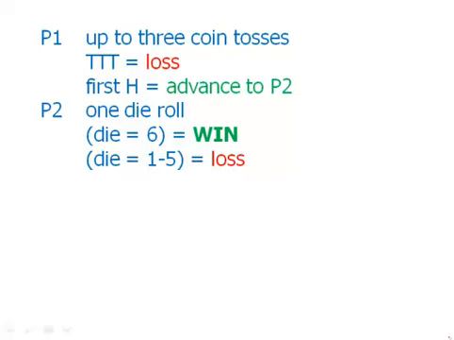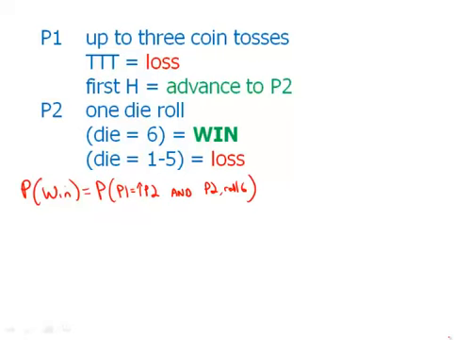So first of all, notice that we're working with coins and dice. Again, very simple things. Whatever I do with the coins is going to have absolutely no effect on what happens with the die. The die roll clearly is going to be independent of the coins. And what this means is that phase 1 is independent of phase 2. So the probability of winning is the probability that phase 1 results in advancing to phase 2, and in phase 2 we roll a 6.